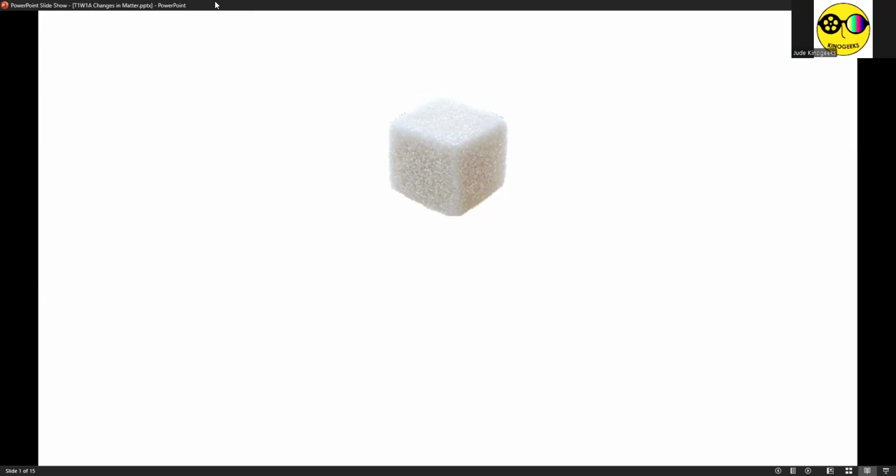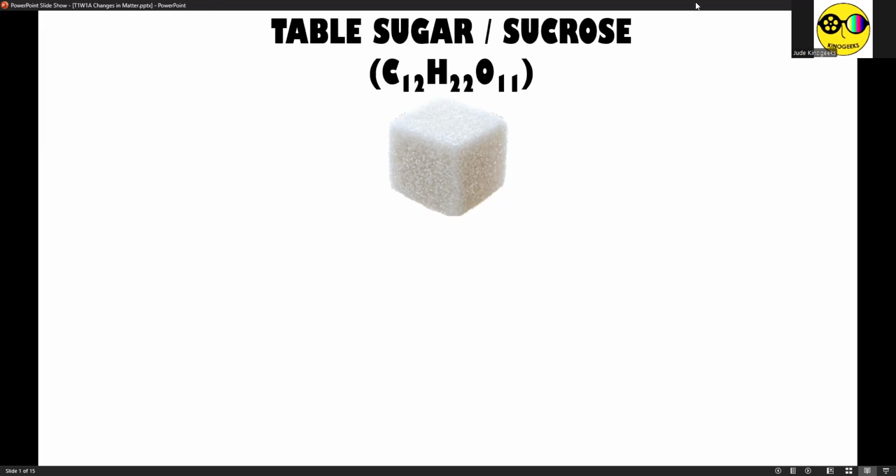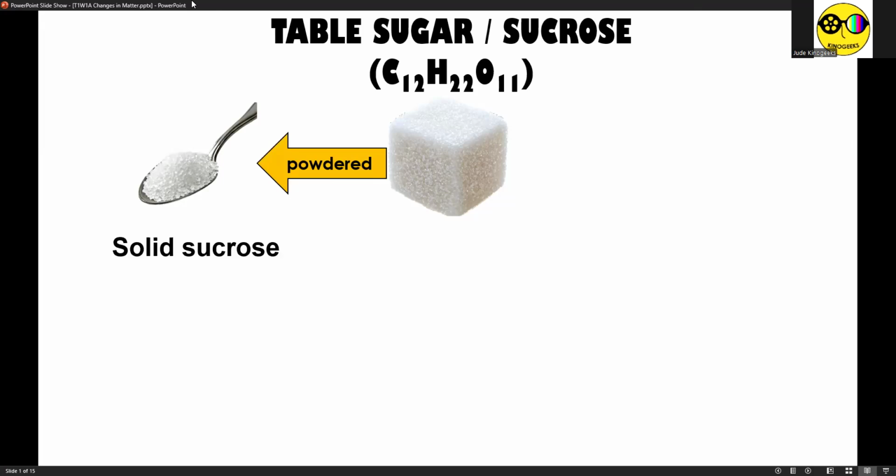So our very first lesson for this school year, we began our discussion with table sugar or sucrose, wherein its chemical formula is C12H22O11, wherein it contains 12 carbon atoms, 22 hydrogen atoms, and 11 oxygen atoms, respectively. So once you start pulverizing this sugar cube, it becomes solid or powdered sugar, or otherwise known as solid sucrose. And because it's still sucrose, you still follow the chemical formula C12H22O11. So yung kanyang form lang po yung nagbago, but its chemical identity is still exactly the same.